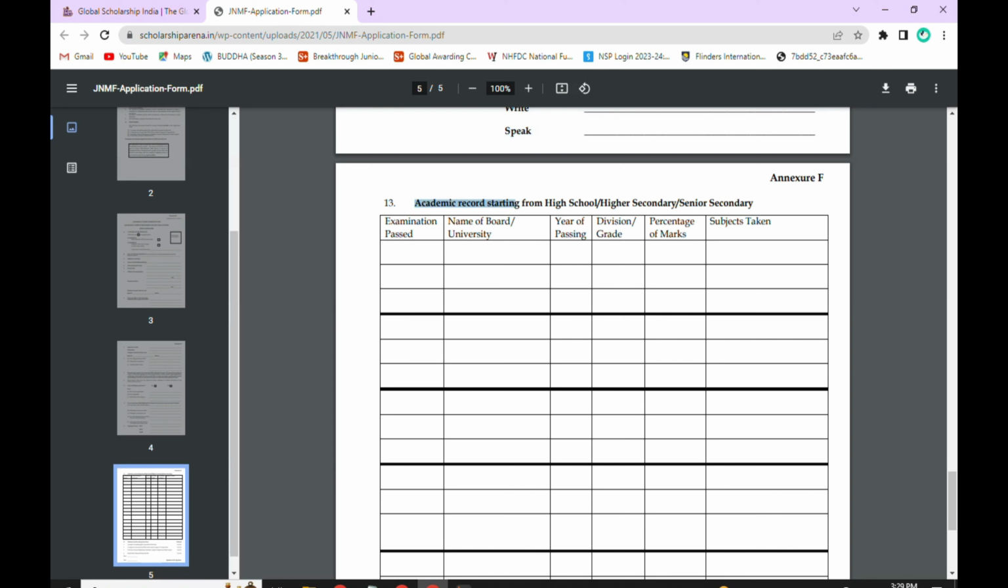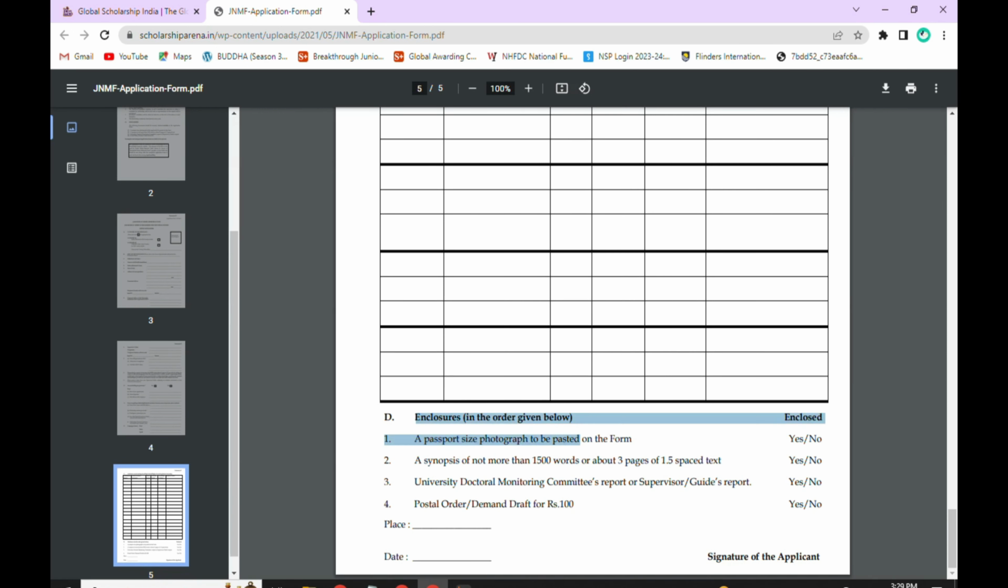Write it clearly. Here is the academic record starting from high school, higher secondary, senior secondary. Examination passed, name of board university, year of passing, division grade, percentage of marks, subjects taken, and down enclosures if a passport size photograph to be pasted on the form. If pasted, click on yes, else no, and a synopsis of not more than 1500 words or about 3 pages of 1.5 space text, yes or no, click it.